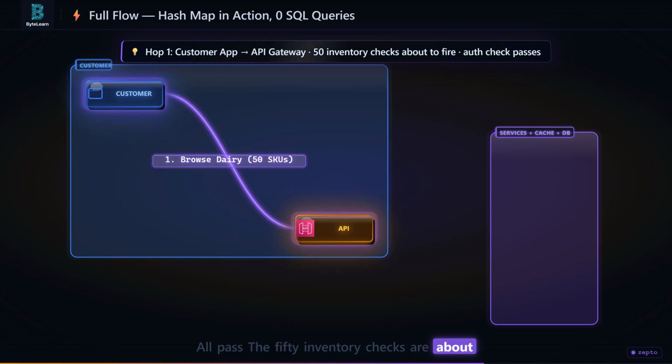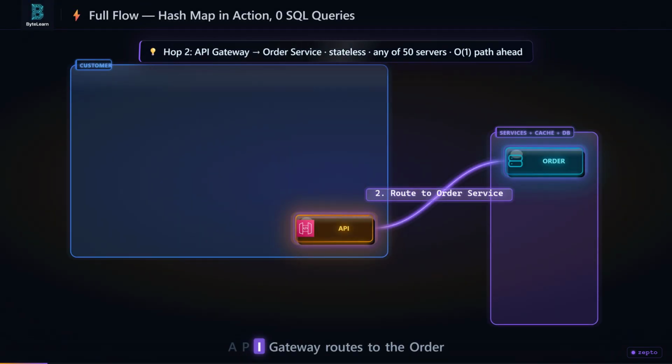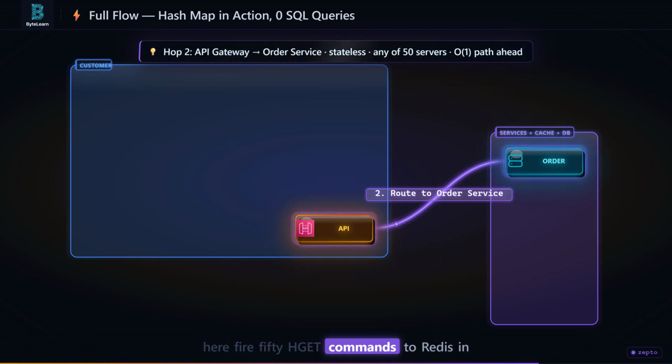The 50 inventory checks are about to fire, and not a single one will touch PostgreSQL. API gateway routes to the order service, stateless. Any of 50 servers can handle this request. The order service has one job here. Fire 50 HGET commands to Redis in one pipeline round trip.